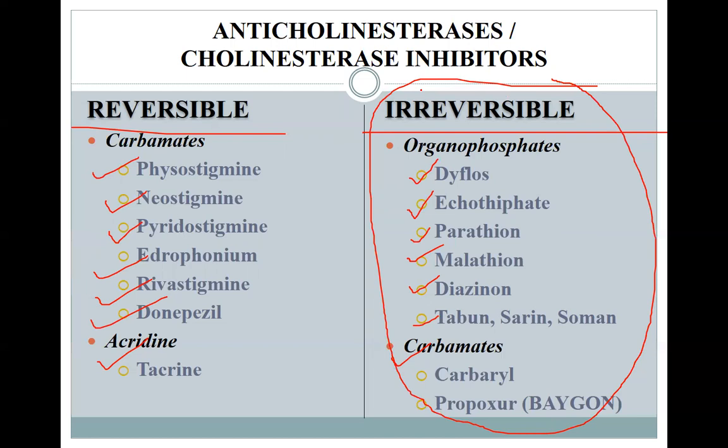Now, these particular drugs act on two sets of receptors. One is the muscarinic receptor, the other is the nicotinic receptor. Muscarinic receptors are of five types in two sets. One is excitatory, which is M1, M3, and M5, which act on the Gq system, and M2 and M4 are inhibitory, which act on the Gi system. The nicotinic receptors are further categorized into NN and NM type. NM is present in the neuromuscular junction, whereas NN is present in the autonomic ganglion. And then we talked about the pharmacological actions of these drugs.